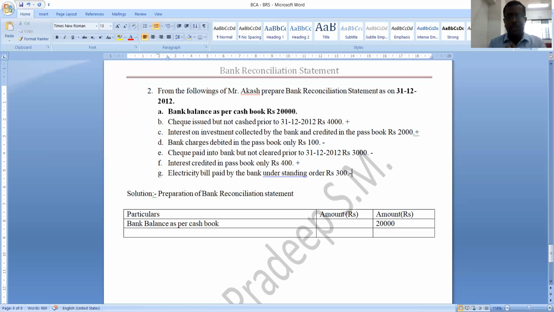Understood? So like this, first you must assign plus and minus signs. Later you should write the same things in the format. So first we should go for the addition part. What all things do we need to add? The second transaction we need to add, what is it?